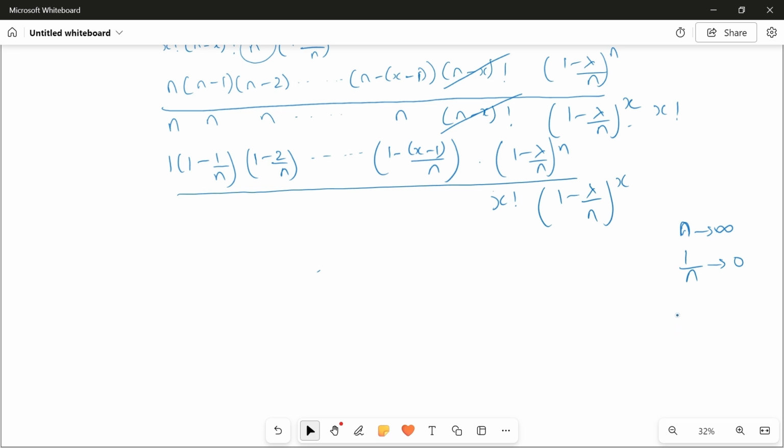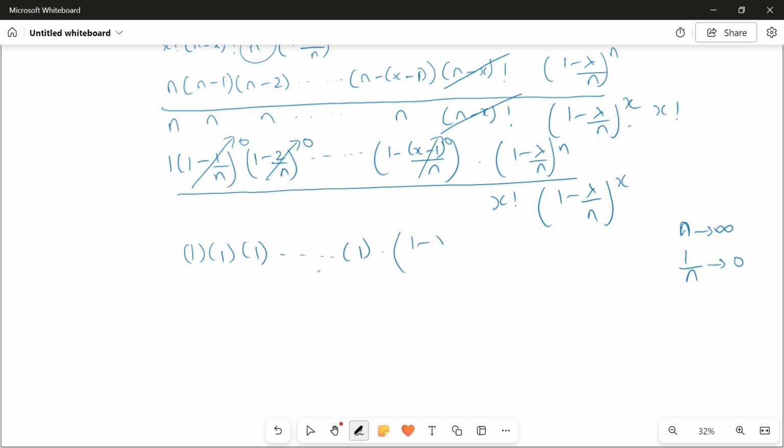If you do 1 by a very big large number, it will almost tend to 0. 1 by, let's say, 10 million, it will be 0.000 something, just tending to 0. So everything will be 0, because 1 by n is 0, 2 by n is also 0, and 1 minus 0 is 1. So this 1 by n part, 2 by n part will go to 0. Similarly, x minus 1 by n part is also 0. So everything remaining is what? 1 into 1 into 1, similarly 1.